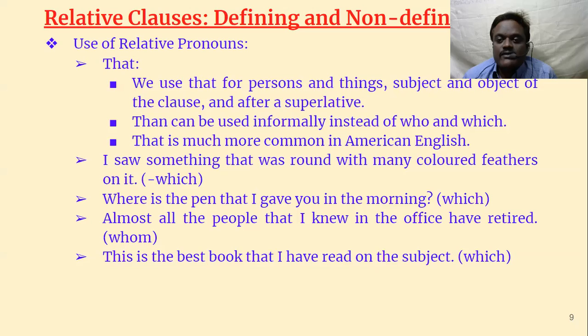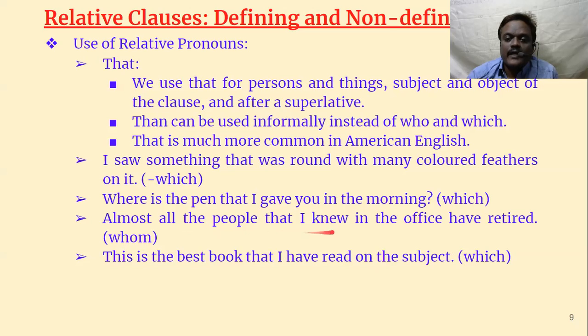I saw something that was round with many colored feathers on it. I saw something which was round. Actually, we can use which here, so instead of which, we have used that. Where is the pen that I gave you in the morning? Where is the pen which I gave you in the morning? So instead of which, we can use that. It is very common in American English, and we can use it in British English too. But in formal English, they prefer who or whom.